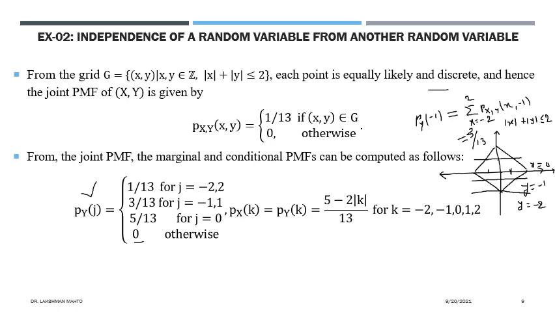So from that symmetry you can say that the probability mass function of x would be the same. If you try to define the probability mass function of x, replace this y by x and you will get the same structure. That's why I have written it, and you can calculate like this.